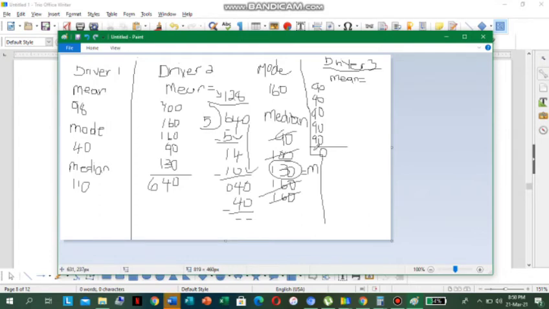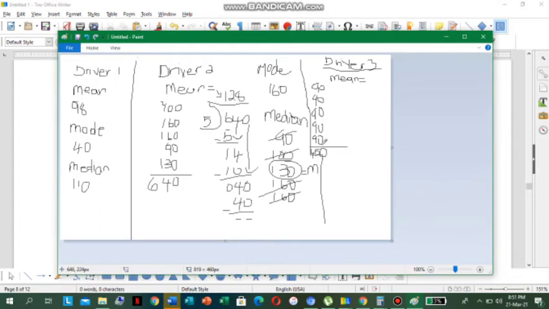Are you sure it's 49? Let me put it if you're sure now. Oh, somebody says, no sir, it's 45. All right, so it's 45. That's for driver 3. So 450.